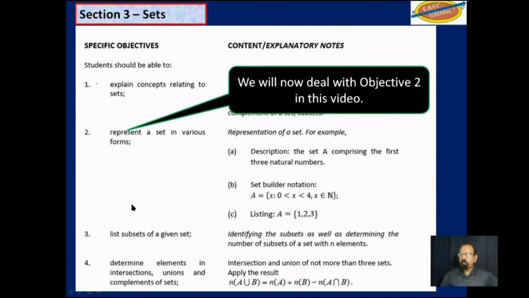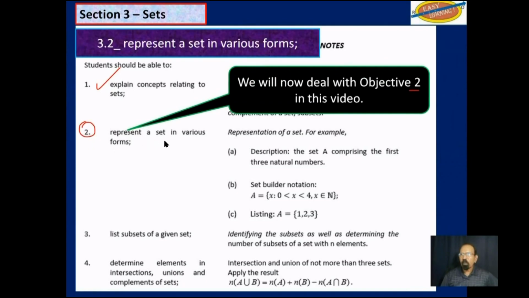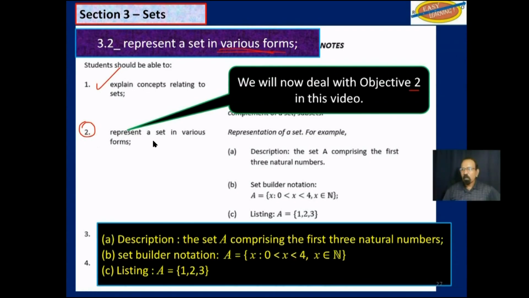So we finish that. Now we will deal with objective 2, in this same video. Represent a set in various forms. We already looked at one. Description, that's this one here. The set A comprising of the first 3 natural numbers. So you can describe a set.